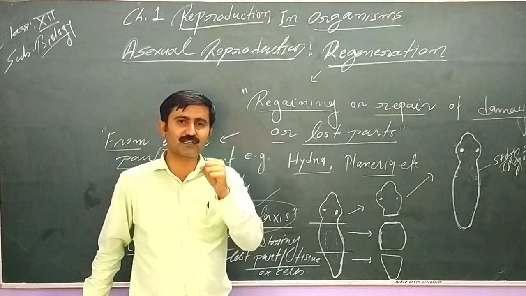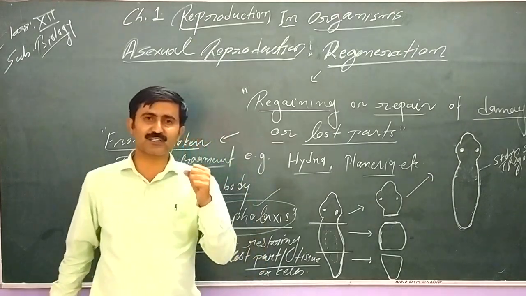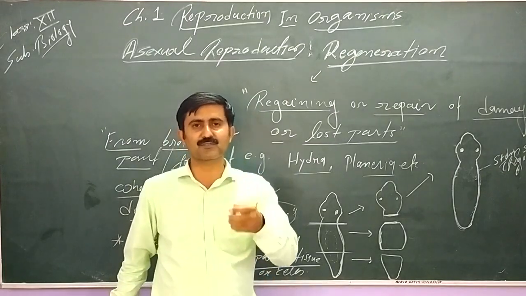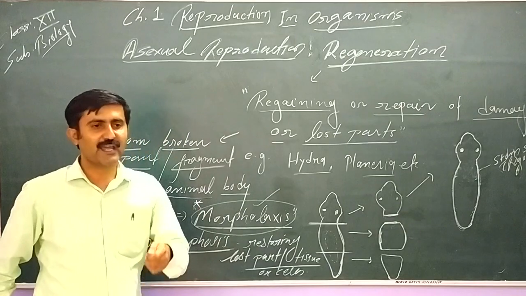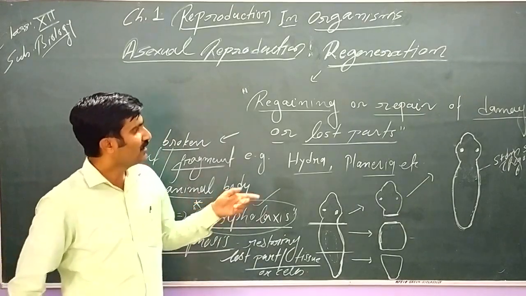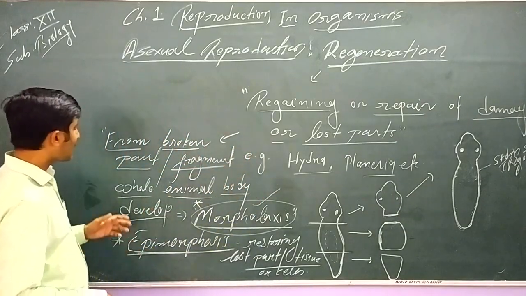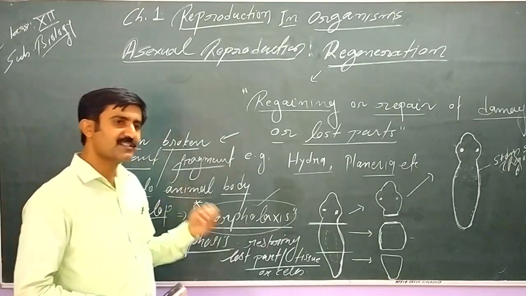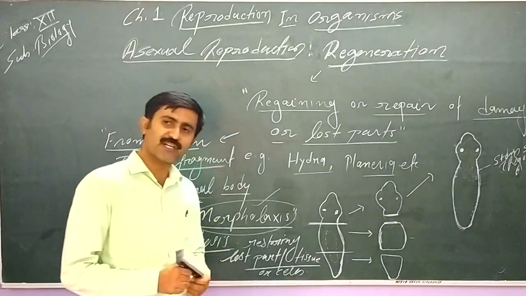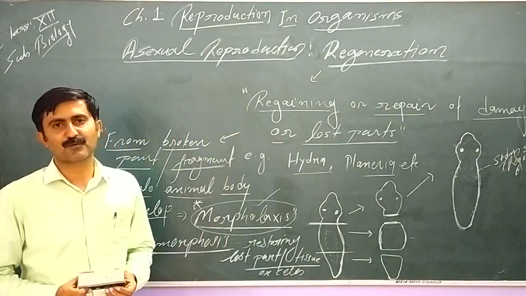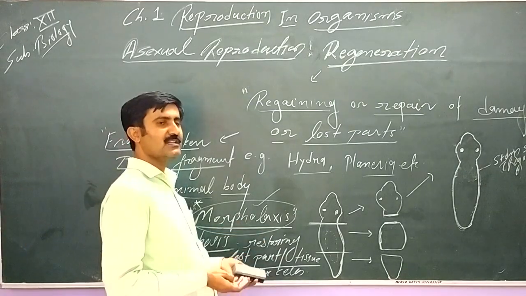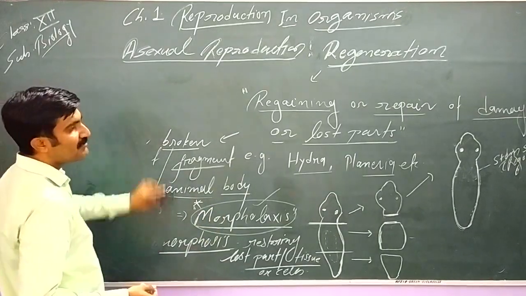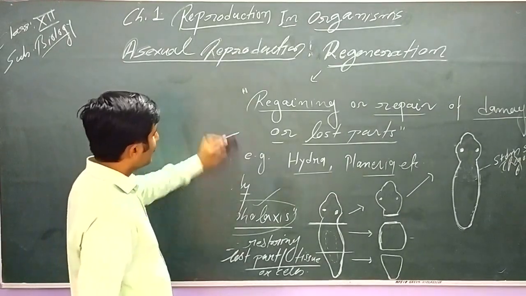The group of cells, the representative cells, all these cells are stem cells, and these cells can undergo dedifferentiation to develop into a new organism. So this is the basic difference between fragmentation and regeneration. The most classical examples are Hydra and Planaria. Besides that, regeneration is seen in all lower invertebrates, but it is not a method of reproduction. This is commonly a method of reproduction in members of coelenterates and some members of Platyhelminthes. So this is all about regeneration.